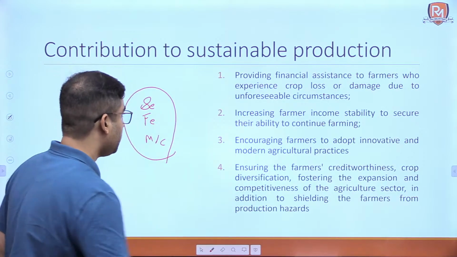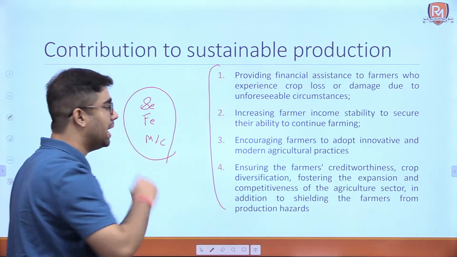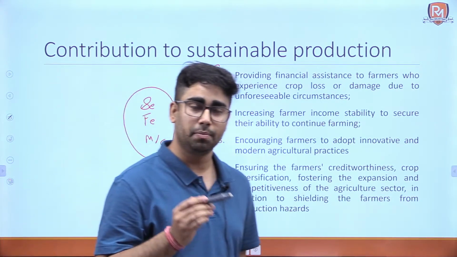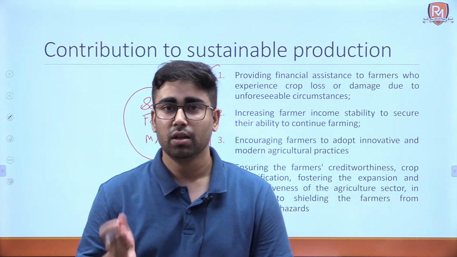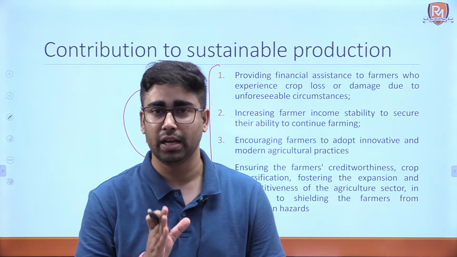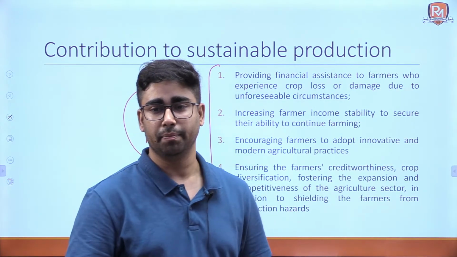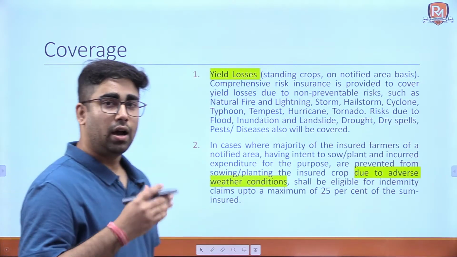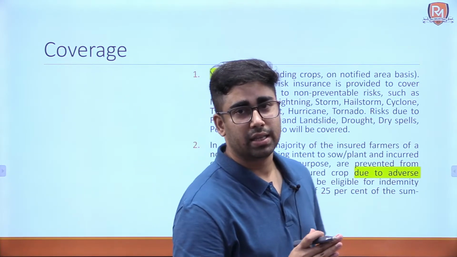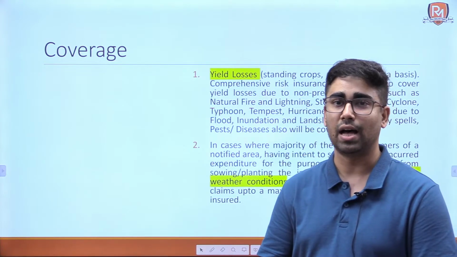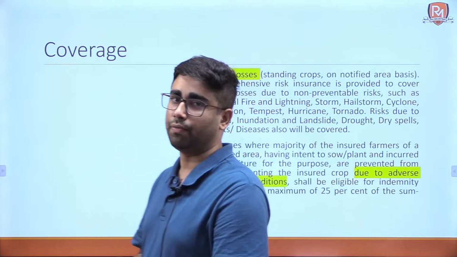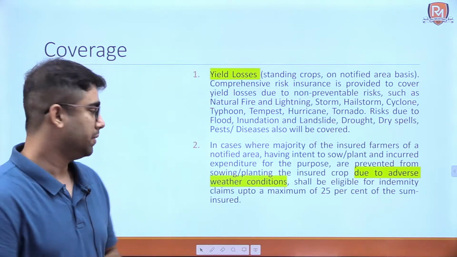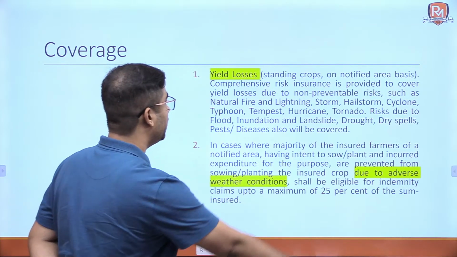So, these are the main points why Pradhan Mantri Fasal Bima Yojana is helping sustainable agricultural production in our country. Now, let's move forward. What all losses are covered under this scheme? Let's see what losses are covered under this scheme. The first is the yield losses. Yield losses of standing crops.